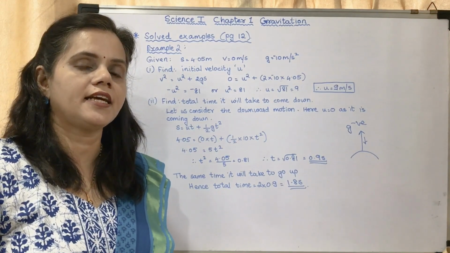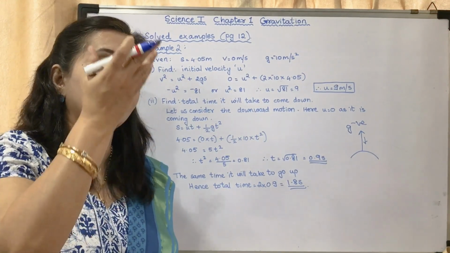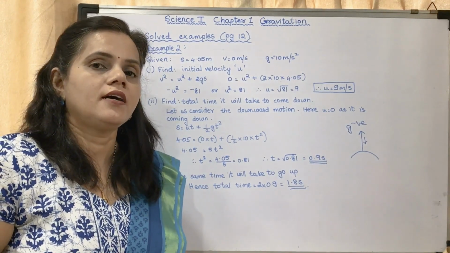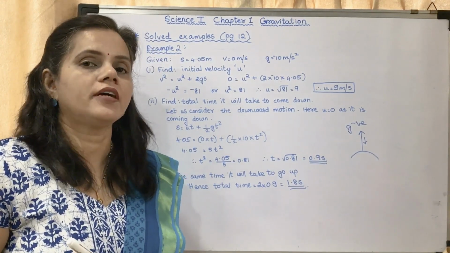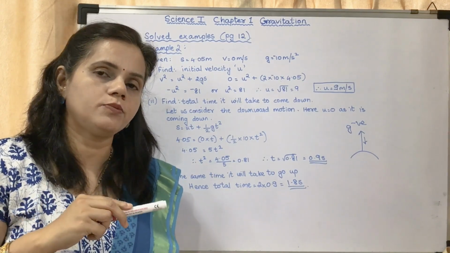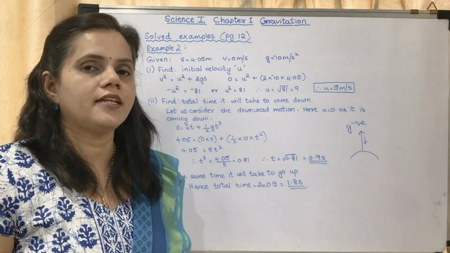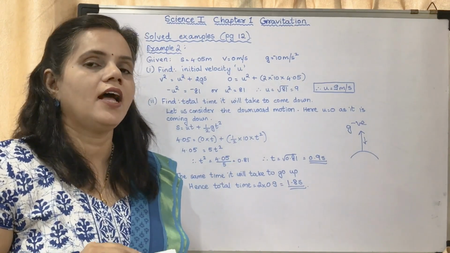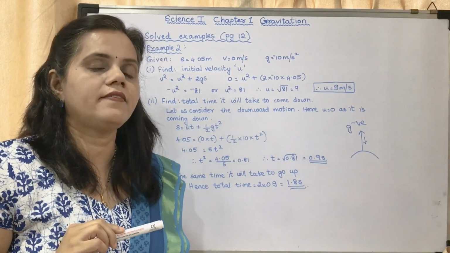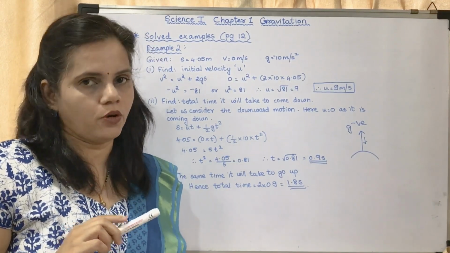Why is g taken as negative? When an object is going up, g is taken as negative because it is moving opposite to the direction of gravitational force of attraction. That means when an object is going up, you have to take the value of g as negative, and when an object is coming down, the value of g you have to take as positive.